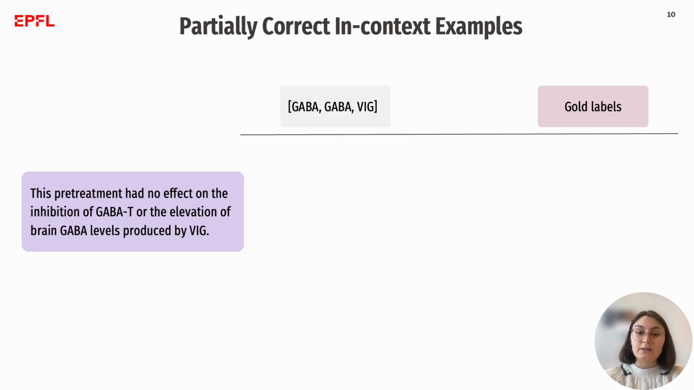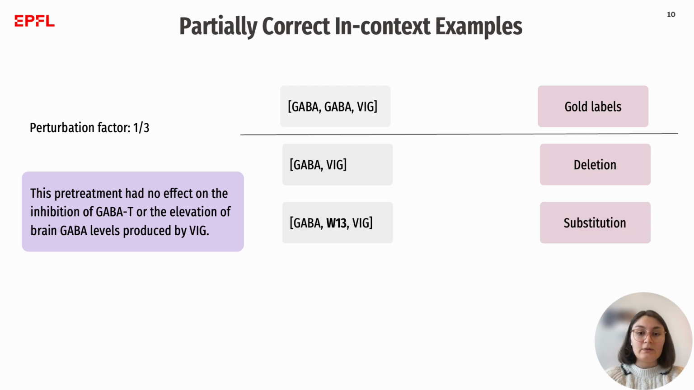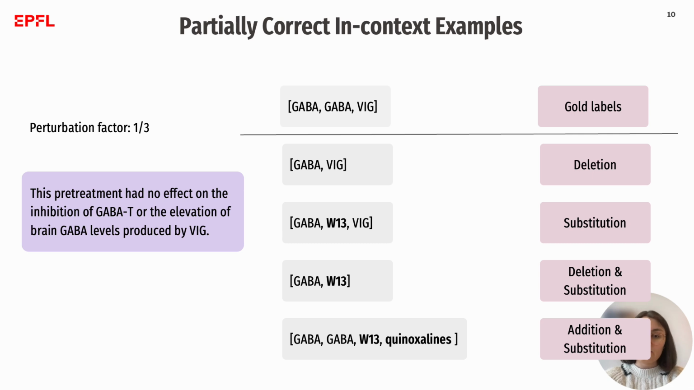In our second perturbation study, we perturb ground truth labels to create partially correct annotations. Given a perturbation factor, deletion randomly removes entities from the ground truth annotation. Substitution replaces them with another chemical that is not in the text. Deletion and substitution first removes random entities from the ground truth annotation, then substitutes some of the remaining ones with other chemicals that are not in the text. Finally, addition and substitution substitutes some of the entities with other chemicals that are not in the text and also adds chemical entities to the ground truth annotation.